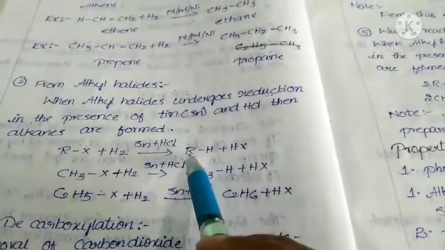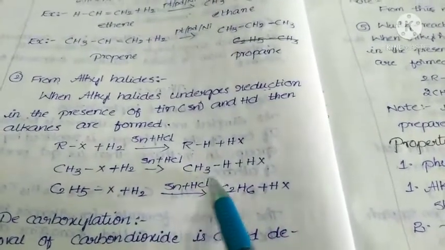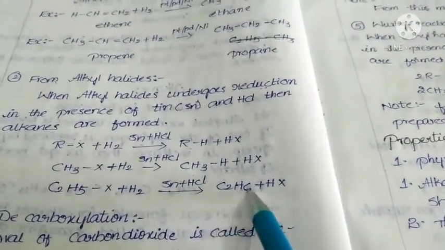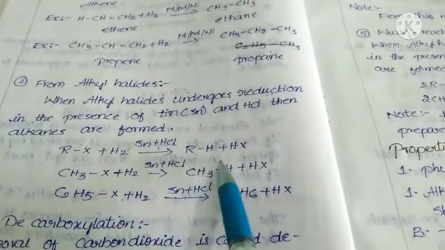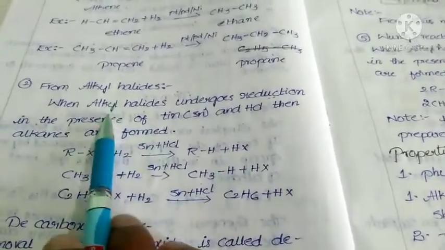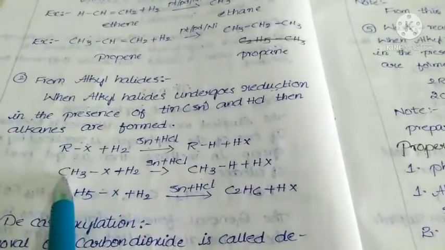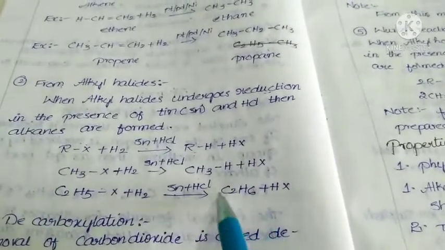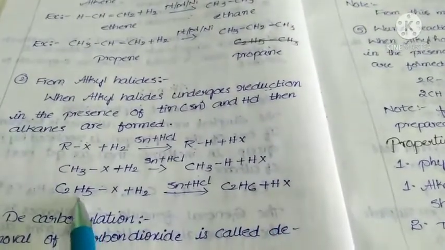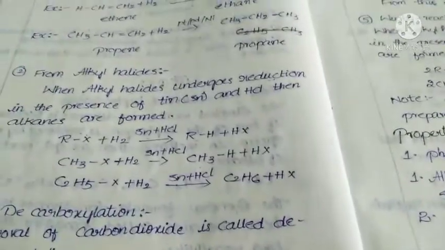If you add one H, then CH3 becomes CH4. This is CH4. This is C2H6. So if you want to make methane from alkyl halide, you have to take methyl halide. If you want to make ethane, you have to take ethyl halide. You have to understand that point.